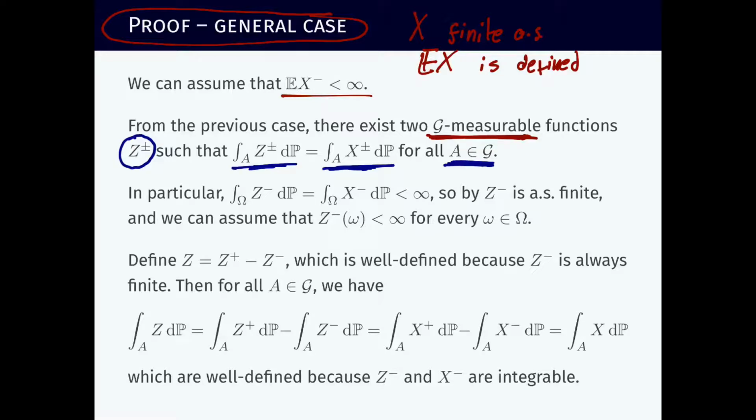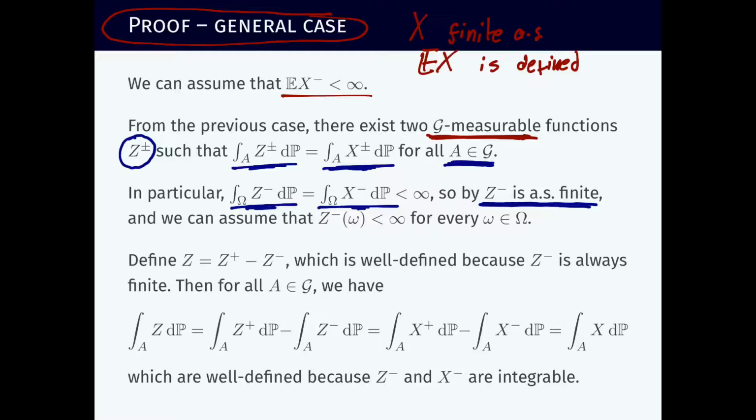Okay? So the integral of Z plus will coincide with the integral of X plus, and the integral of Z minus will coincide with the integral of X minus. And in particular, if we integrate over the entire set omega, they coincide again, which means Z minus is almost surely finite because its integral is finite on the set omega.